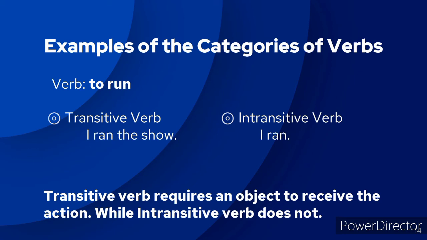Please take note, a transitive verb requires an object to receive the action, while an intransitive verb does not. So, in the example of the transitive verb, the show is the object, while in the example of the intransitive verb, it doesn't have an object.